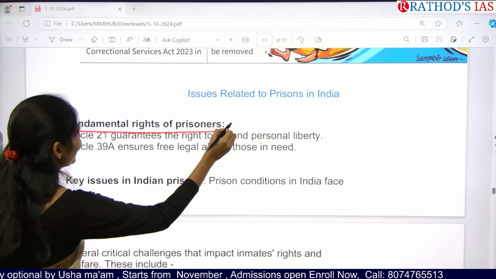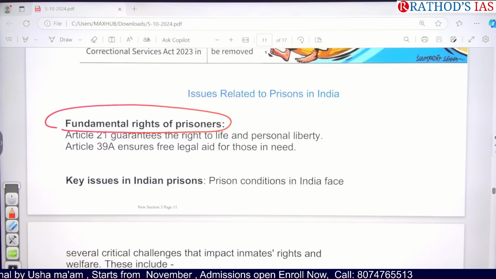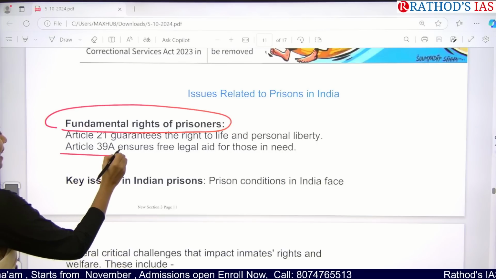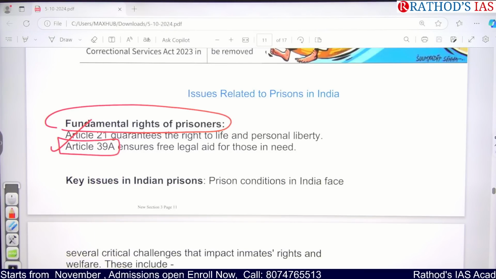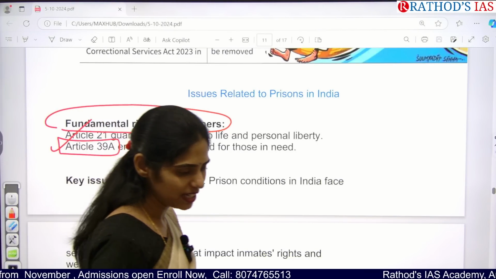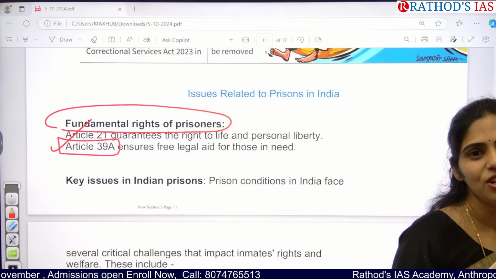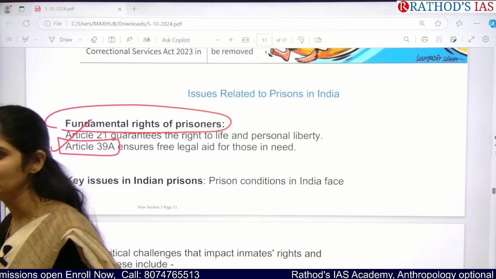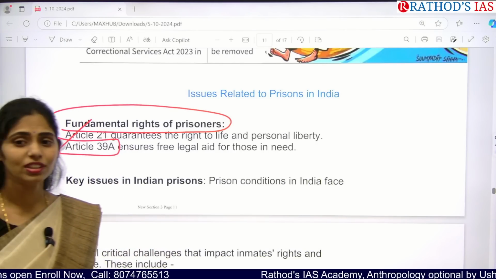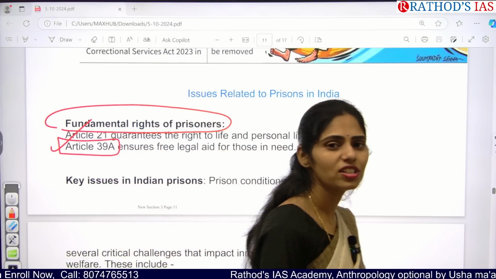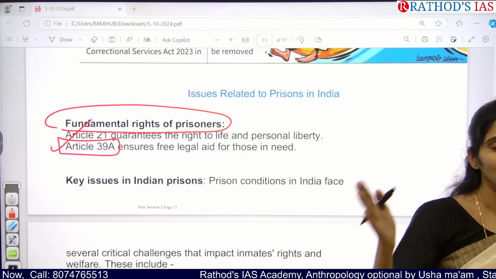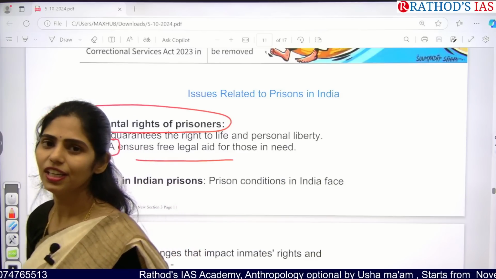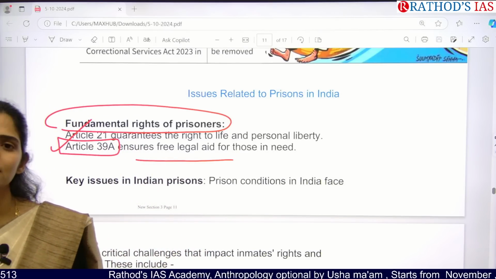Okay. So fundamental rights of prisoners are mainly violated. They are not getting any right to personal liberty. And Article 39A says that they have to get free legal aid. That means if any poor person gets arrested and wants to go to court and go through the proceedings, they need a lawyer. If their financial status is not okay to continue with a lawyer, then we have a concept called free legal aid under Article 39A, which comes under DPSP.